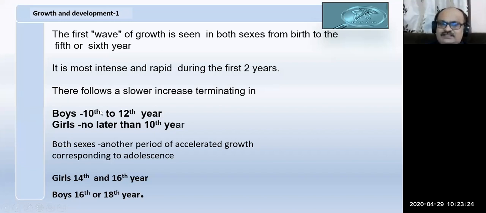Again, in adolescence, we can see that boys at 10 to 12 years and girls at an early age have what is called a peak or increased growth. That occurs during the mixed dentition period. Again, we have at adolescence another rhythm of growth or increased growth period.